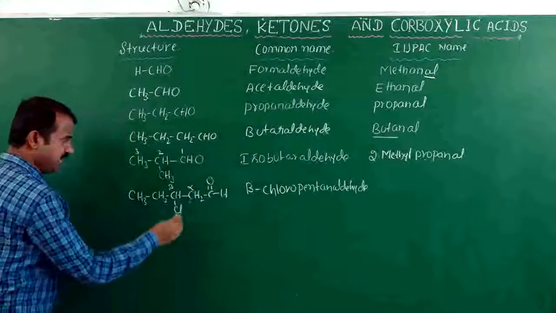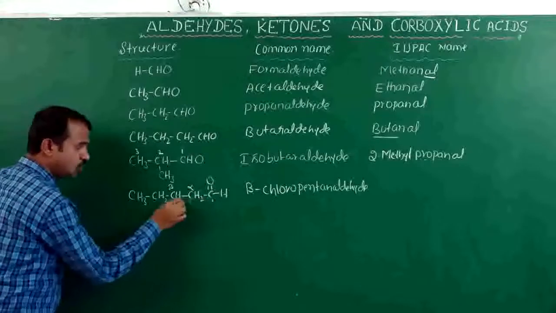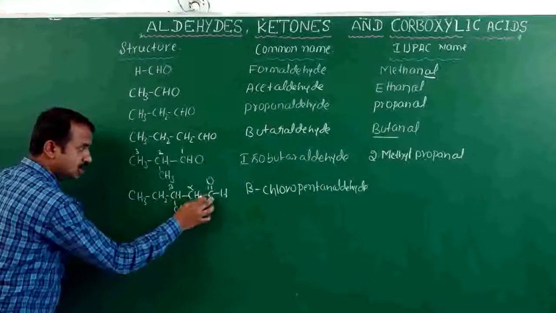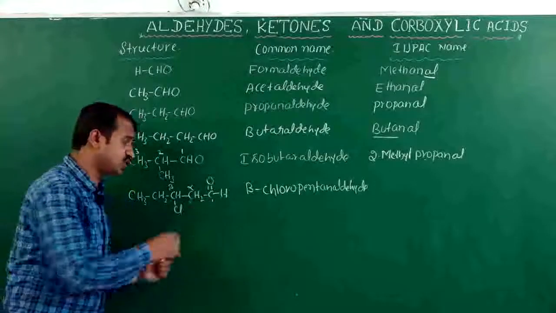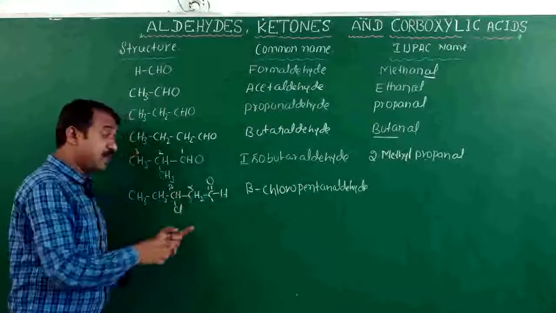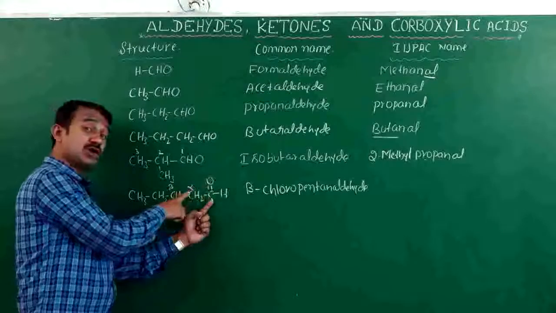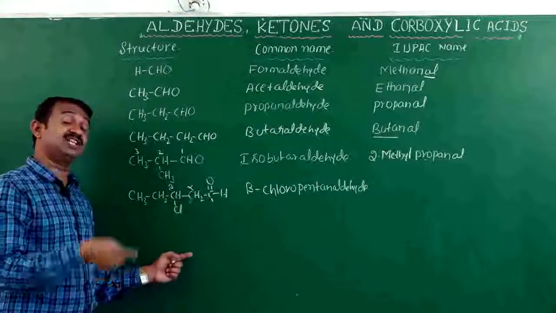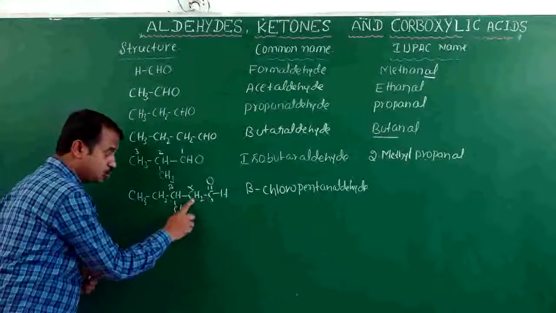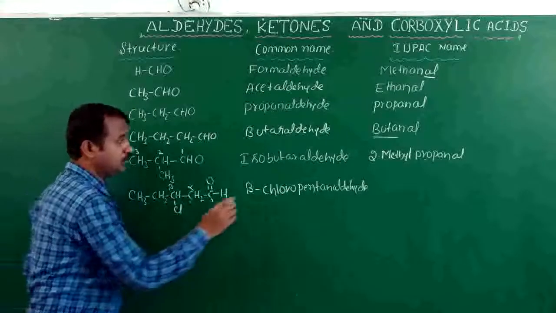Pentanaldehyde. IUPAC name: 1, 2, 3. In the IUPAC name, carbon numbering starts from 1, 2, but in the common name, next to the carbonyl compound you have to pronounce alpha, beta. IUPAC name means you have to consider the functional group as 1, 2, 3. 3 chloro.